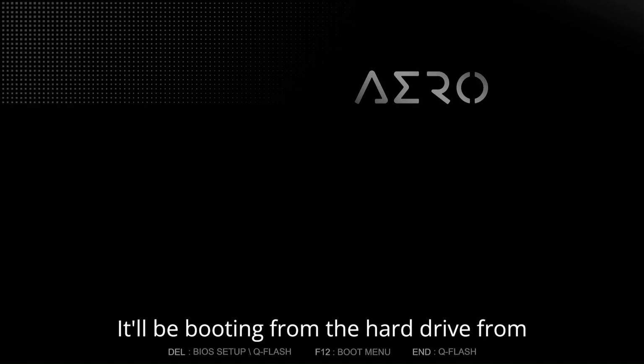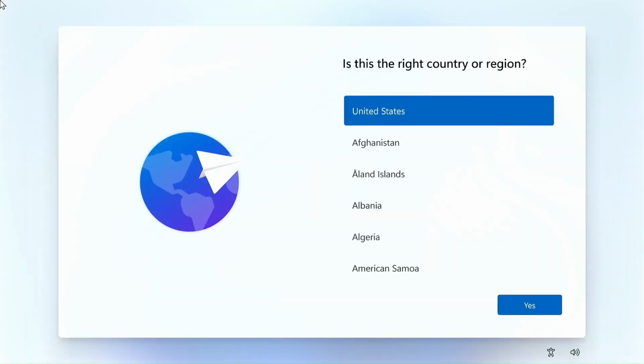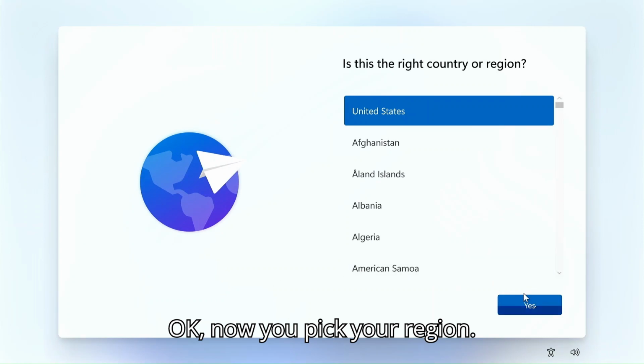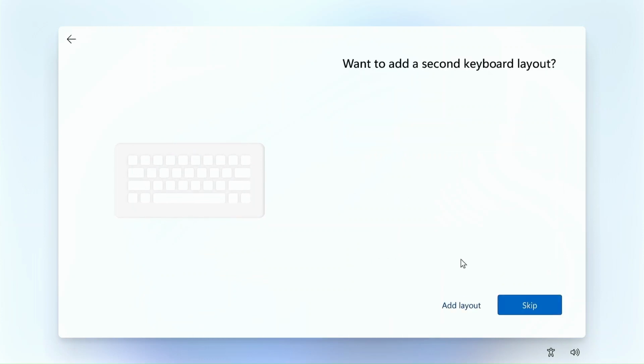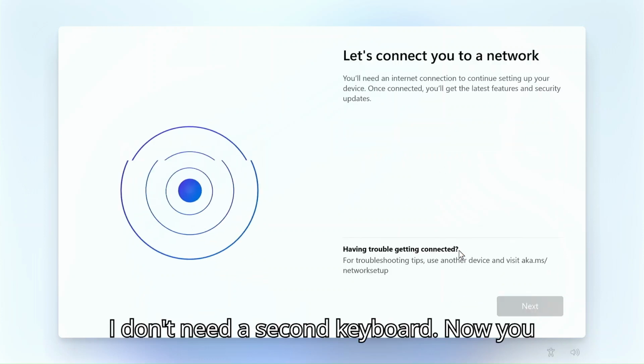Okay, and then you click restart. And Windows has put all the data on the drive that it needs to install Windows, so you can actually take the USB drive out, because it'll be booting from the hard drive from now on. Okay, and now you pick your region, pick your keyboard layout.